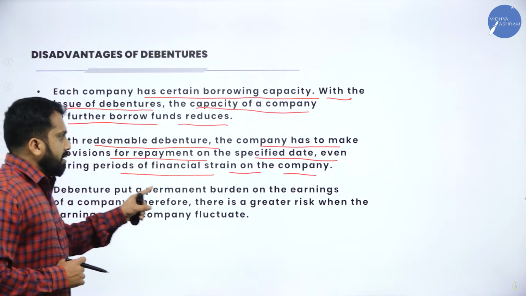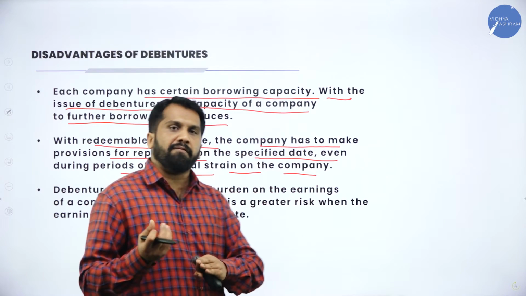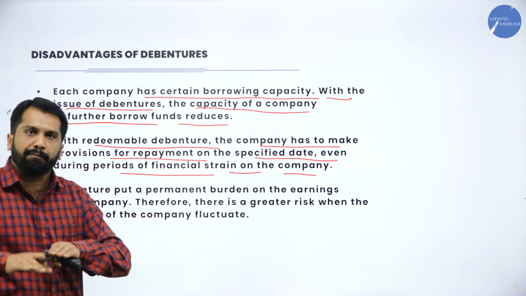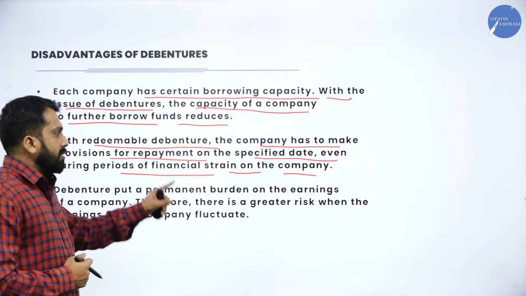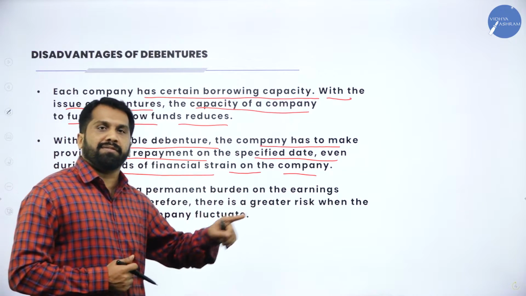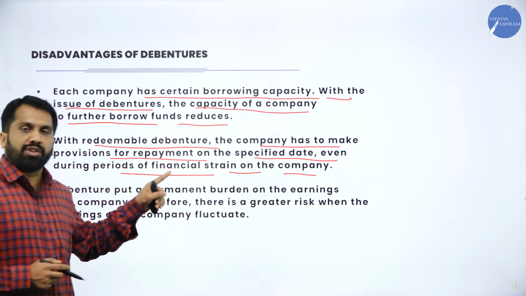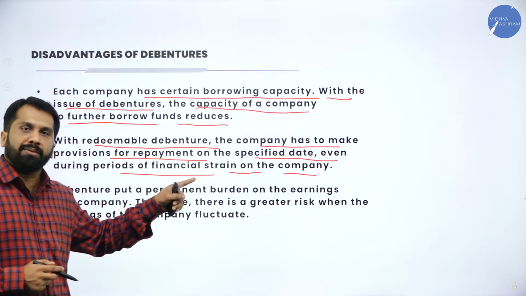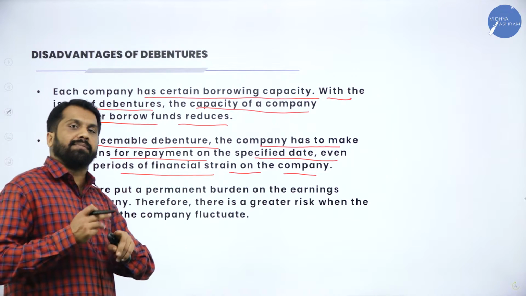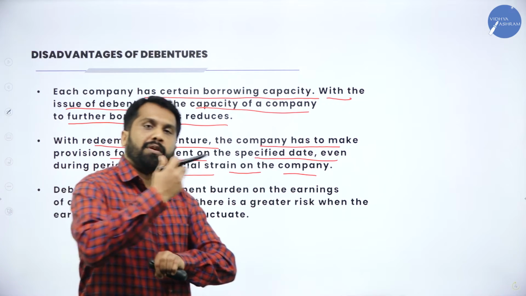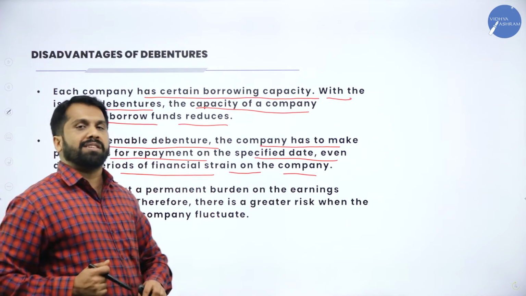Now, in 2025 the company is running under loss. The company's financial position is very weak. The company doesn't have cash. They have promised that after 5 years they repay the debentures, but in the current situation the company is not able to repay. Then the company has to struggle. They have to collect money or borrow money from one more person, and whatever is collected, they have to give back to the debenture holders.